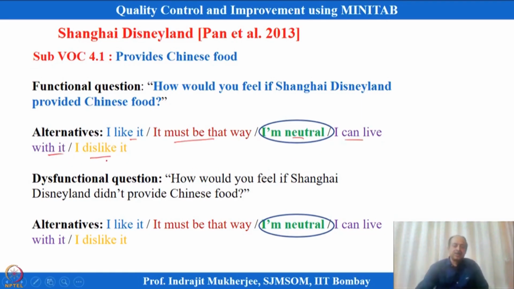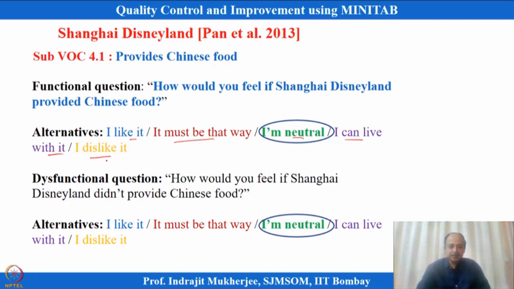This is a functional, or positive, question, and these questions will be placed in reverse order as negative questions also, that is dysfunctional questions.